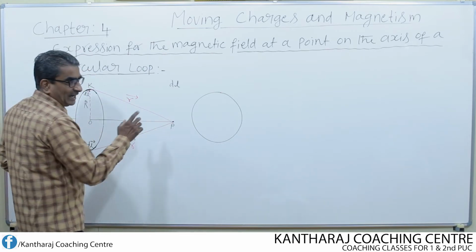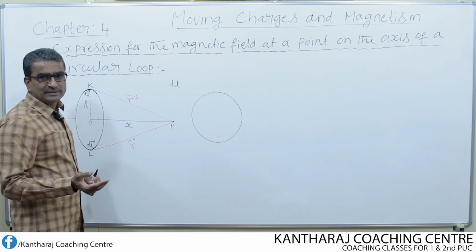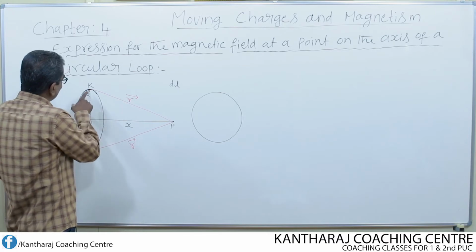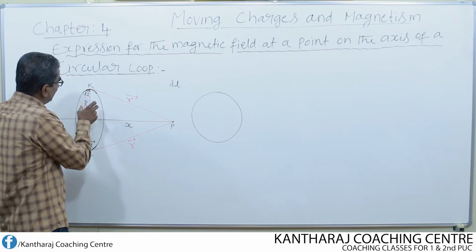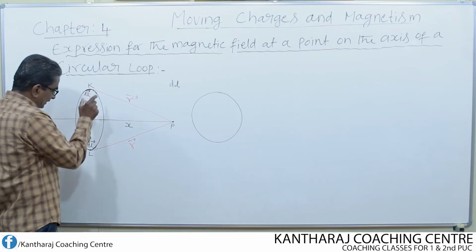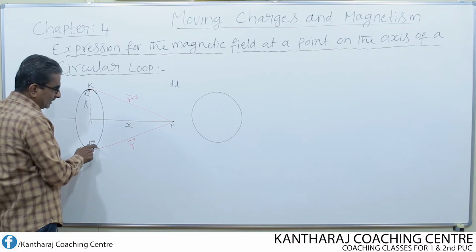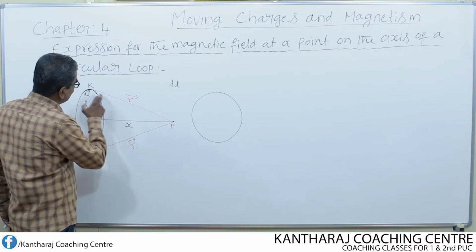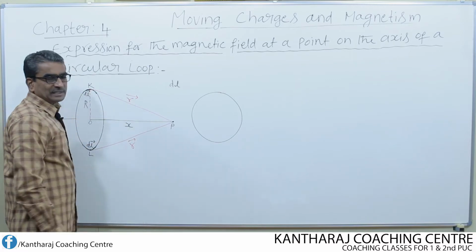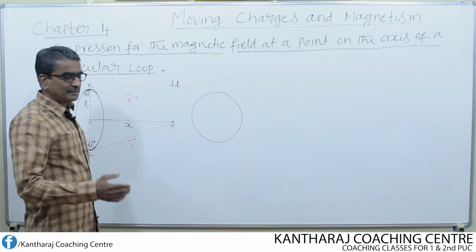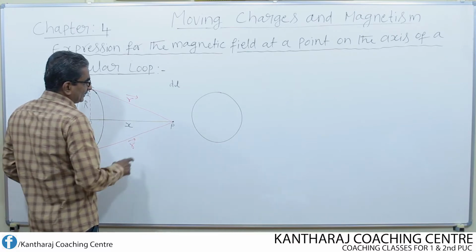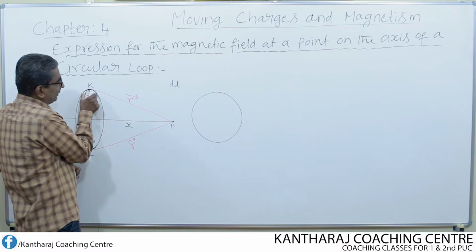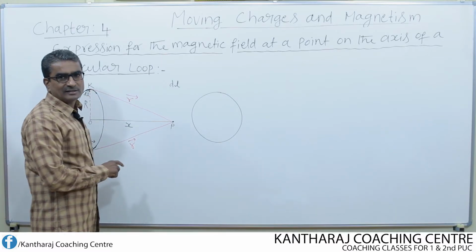Let the point P at which the magnetic field is to be determined be at a distance r from the midpoint of the element. So K is the midpoint of this element and L is the midpoint of this element. From each midpoint to P, this distance is considered as r, but I represented that in the form of a vector. That means let the position vector of the point P from the midpoint of this element be vector r.